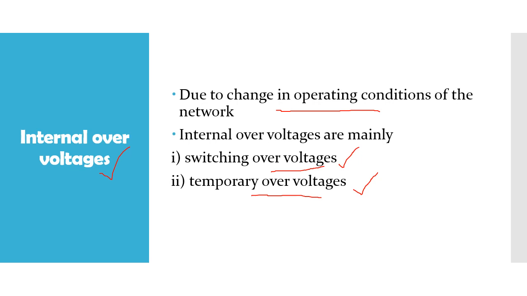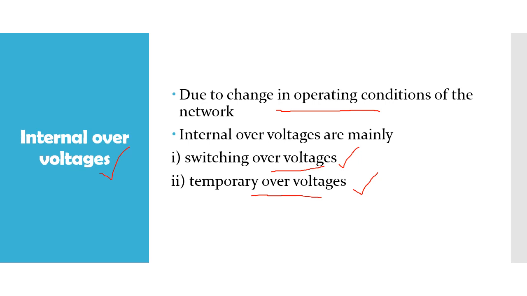So what are the reasons for transient over voltages? The main reason for the transient over voltages is the switching operations. What is the reason for the temporary or steady state over voltage? The reason for the steady state over voltage is the disconnection of load.